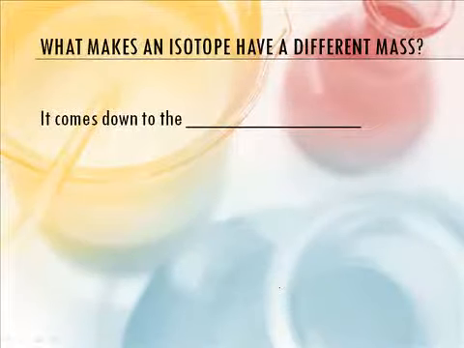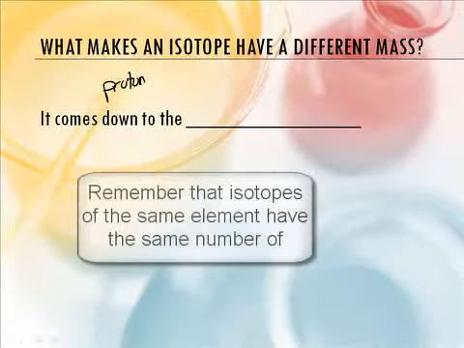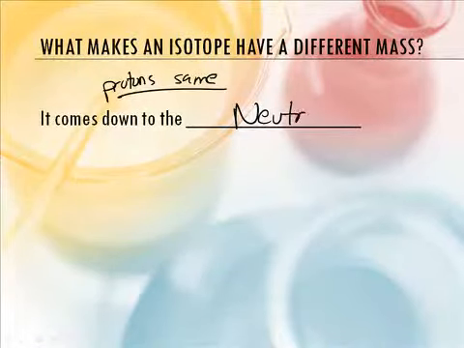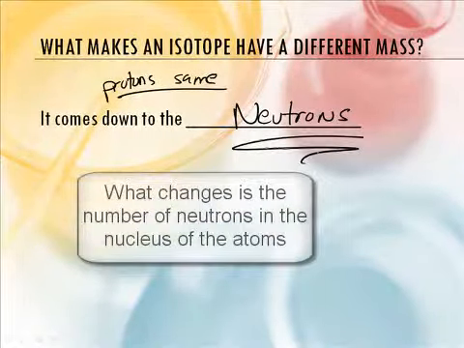All right. So now let's go back to this concept. What makes an isotope have a different mass? What is the key thing that makes the difference? Well, the protons are the same because it's the same element. So the protons are not it. Then if their mass is different, it has to be based on the different number of neutrons. Yeah, that's it. So it's the neutrons that make the difference, folks. If you have a different number of neutrons, then you have a different mass number.